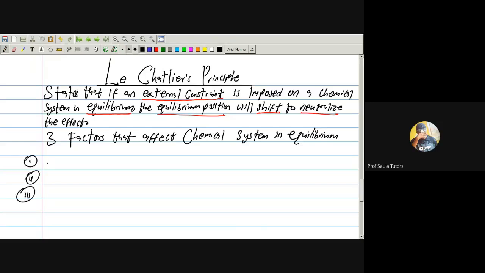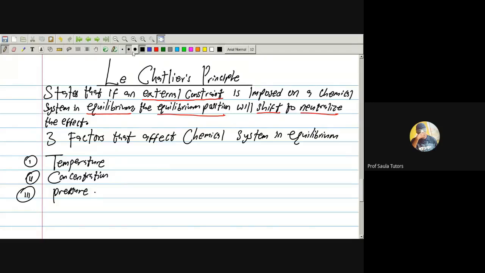Let me start from temperature, concentration, and pressure. Temperature, concentration, and pressure.